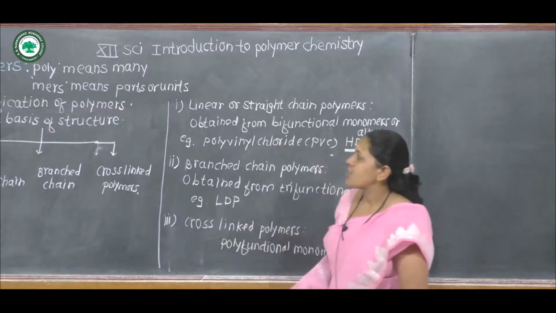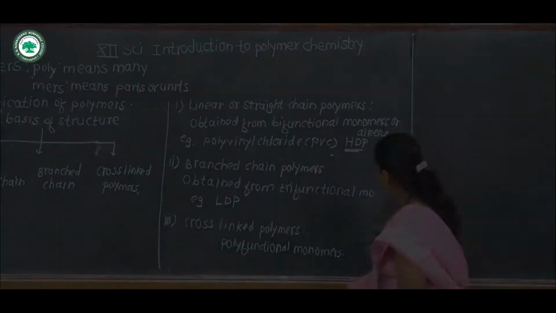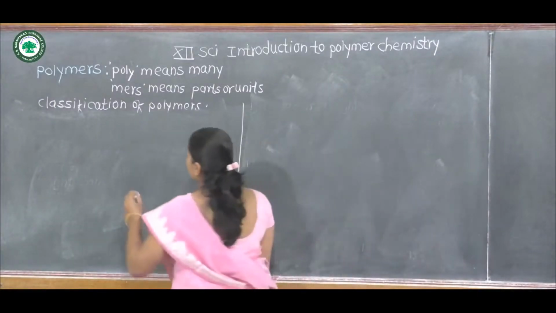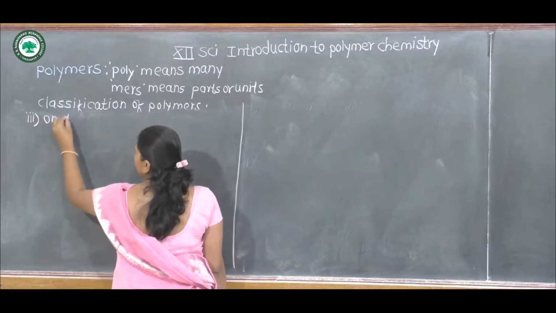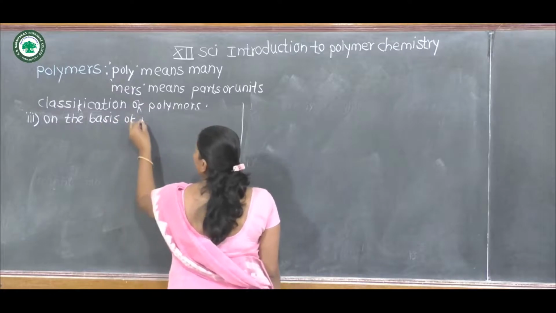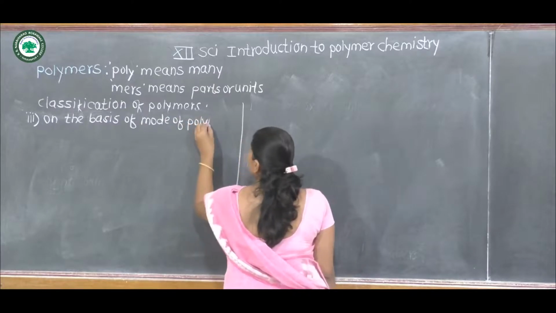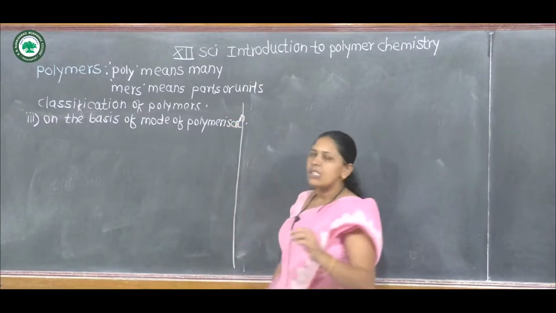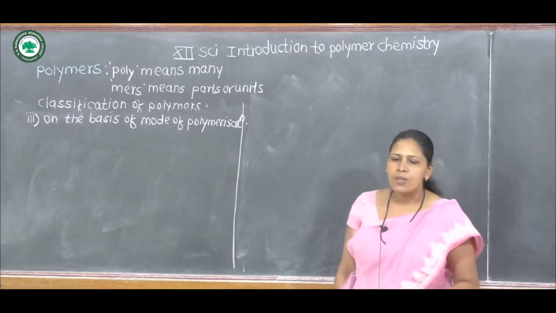Then third classification of the polymer is on the basis of mode of polymerization. There are again three types of polymer on the basis of mode of polymerization.